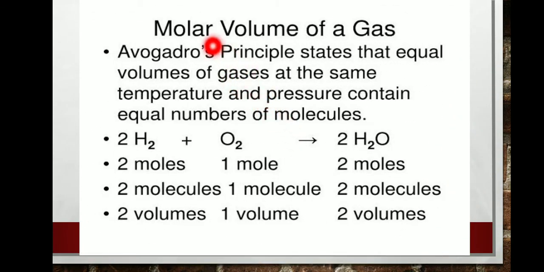Another example, for molar volume of a gas. Avogadro's principle states that equal volumes of gases at the same temperature and pressure contain equal numbers of molecules. 2H2 plus O2 equals 2H2O. How many hydrogen? 2 hydrogen, 2 moles. Oxygen, 1 mole. Water, 2 moles. 2 molecules, 1 molecule, 2 molecules. 2 moles, 1 mole, 2 moles. 2 volumes, 1 volume and 2 volumes.